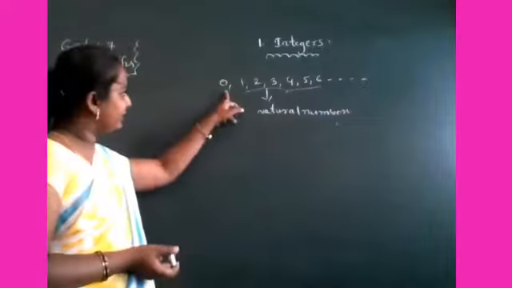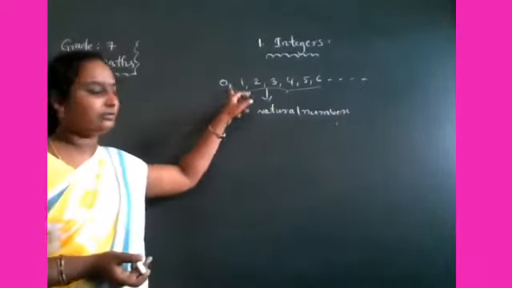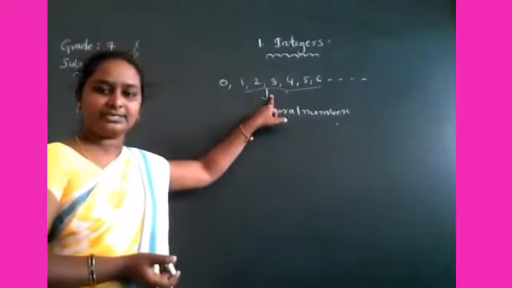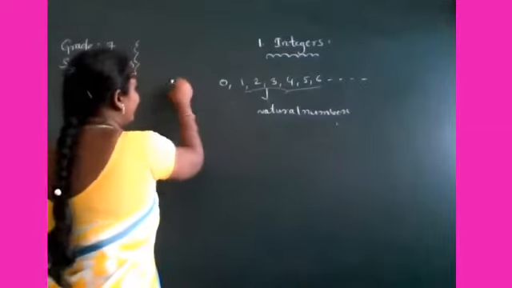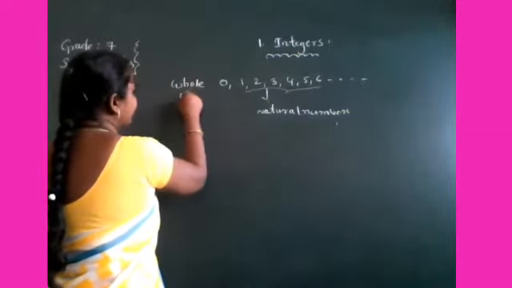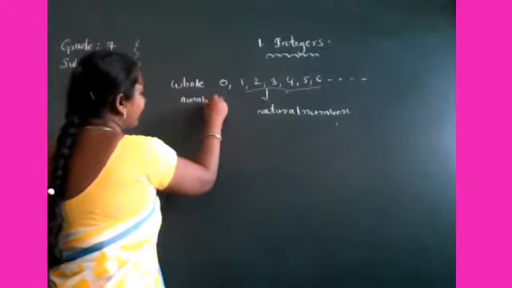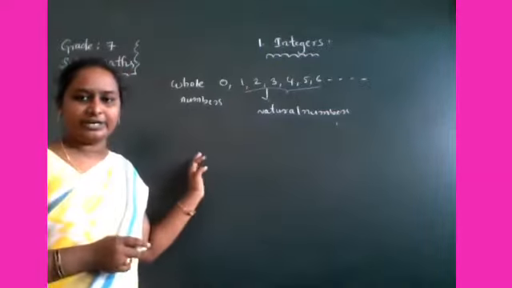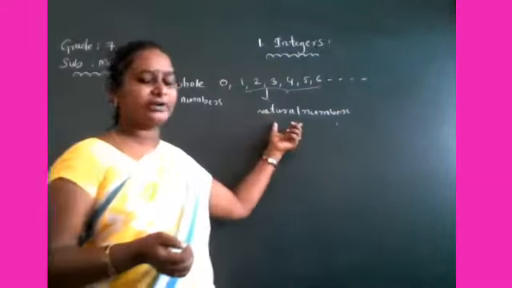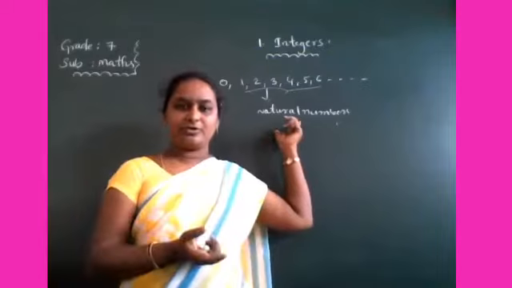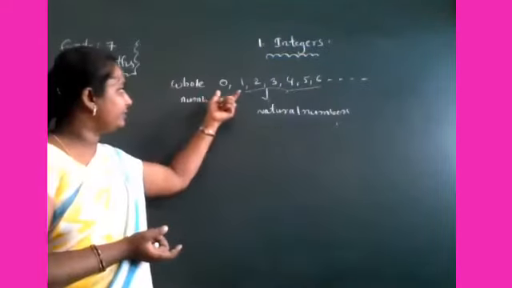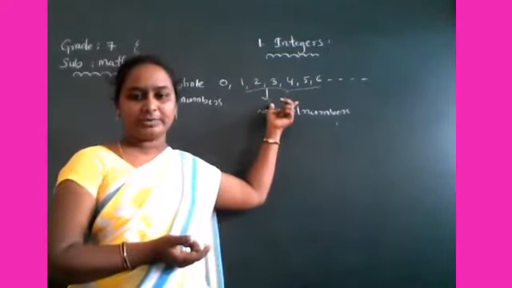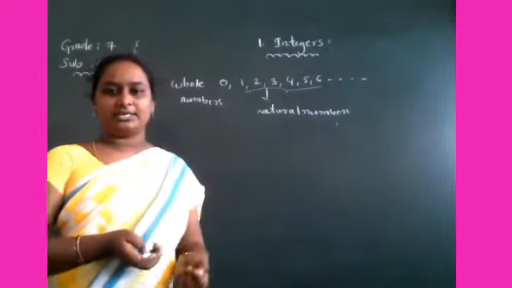But including 0 with natural numbers, it forms the whole numbers. Natural numbers are used to count, and 0 along with the natural numbers are called whole numbers.